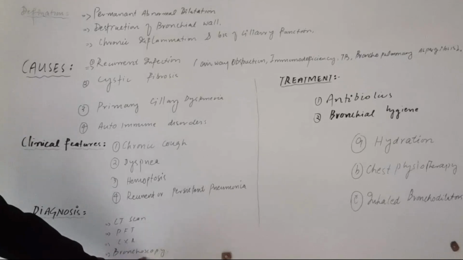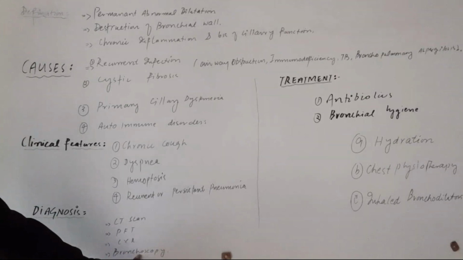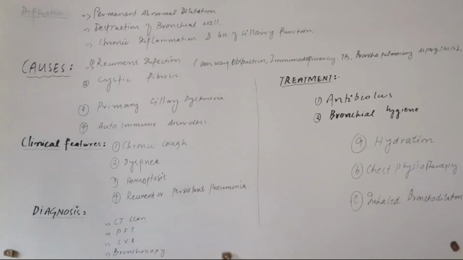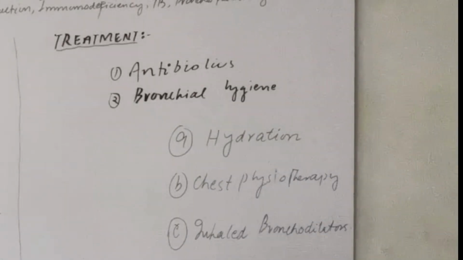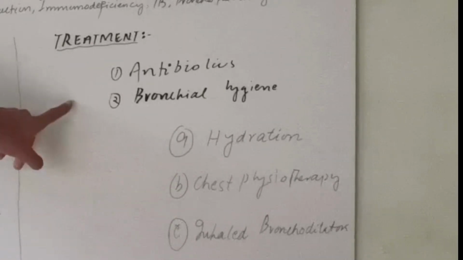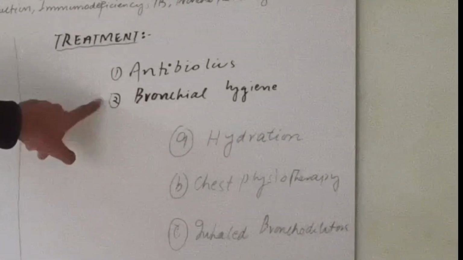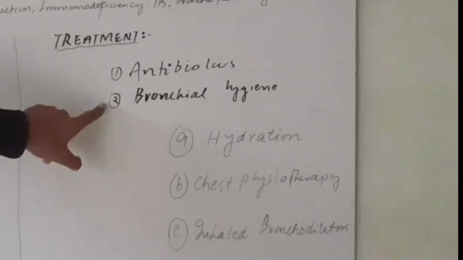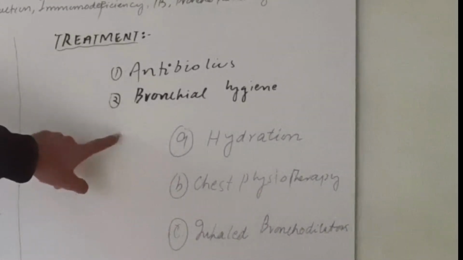The other is bronchoscopy, in which we directly see into the bronchi and see the pathology there, if there is any. Now how to treat bronchiectasis? The treatment consists of two things: one is antibiotics, the other is bronchial hygiene, but bronchial hygiene is more important. We give antibiotics for symptomatic relief, to eradicate the infection, and bronchial hygiene includes hydration.